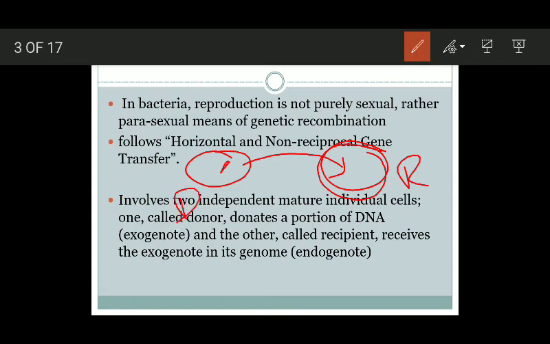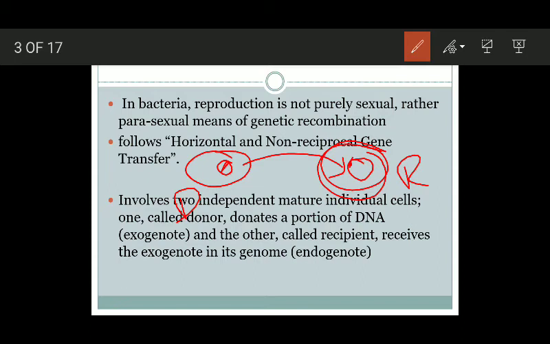Okay, this portion of DNA which this cell donates, this is known as exogenote, and this exogenote gets assembled into the genome of this recipient cell, and the genome of this recipient cell is known as endogenote.